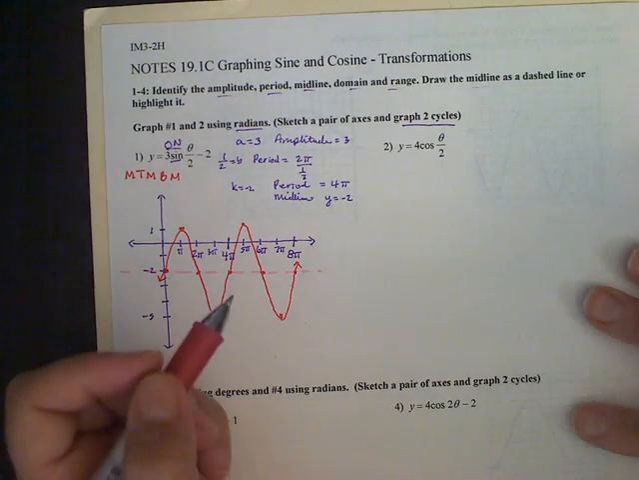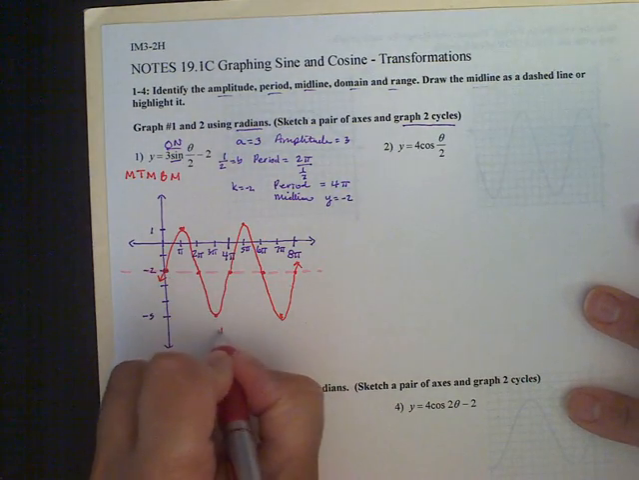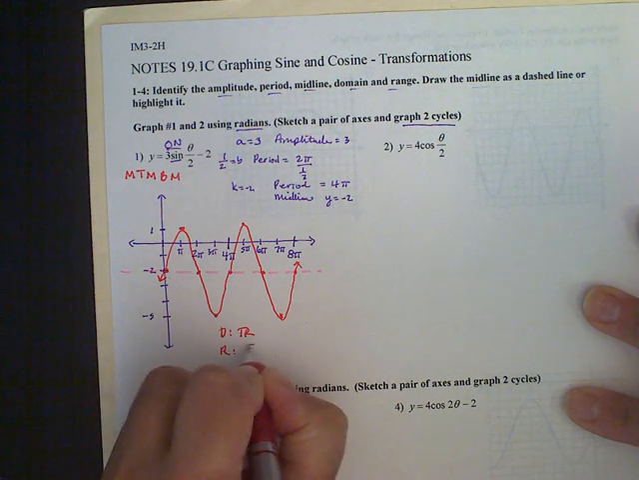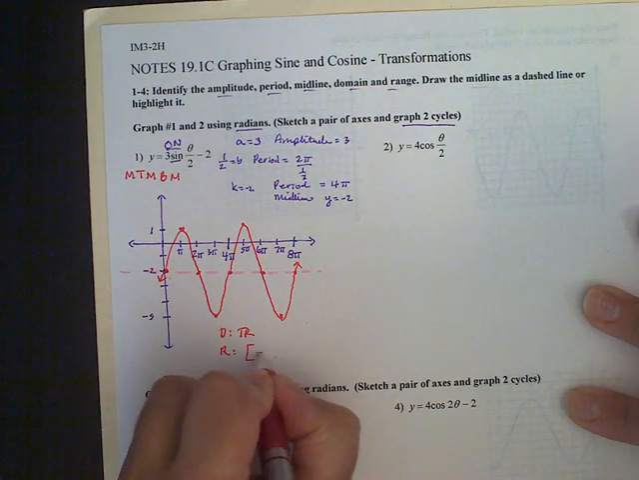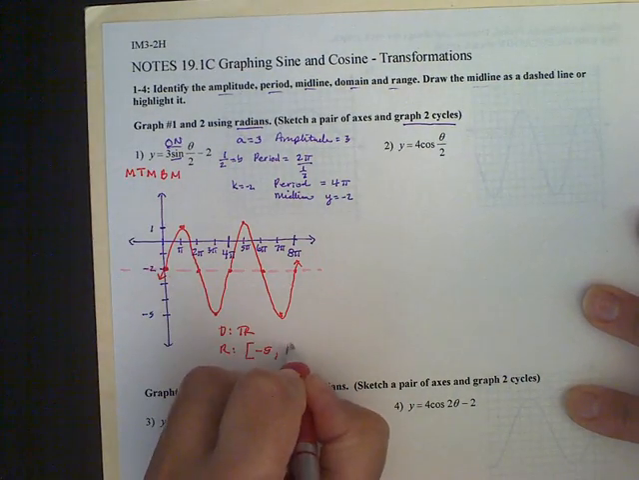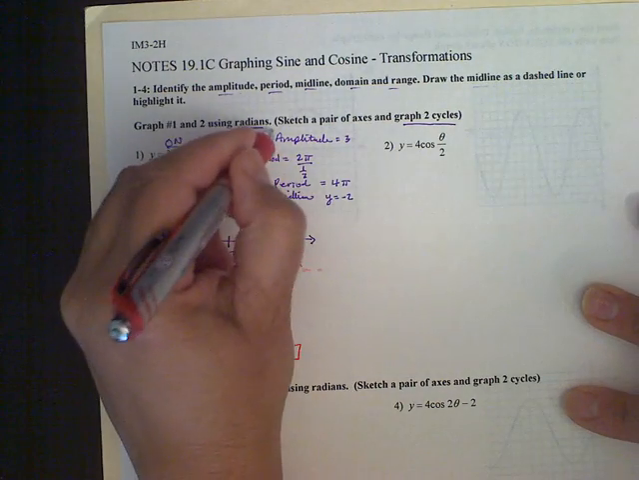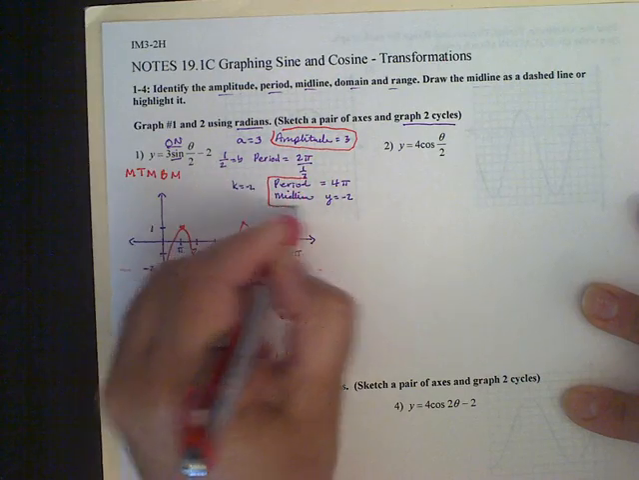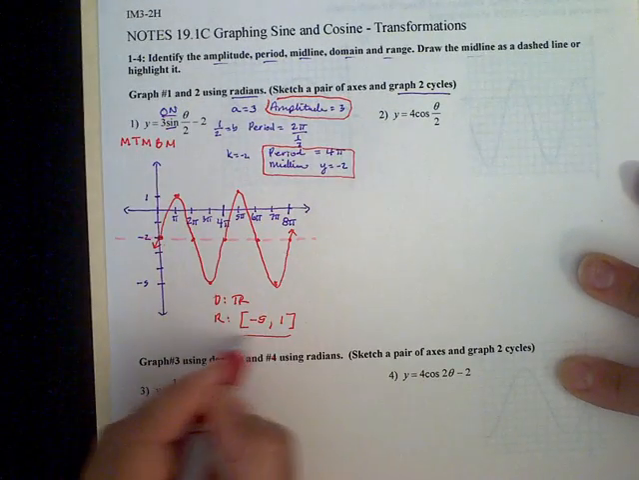The last part that you're supposed to give me is the domain, which we all know is all real numbers, and the range. How low is it going? It's going all the way down to -5. And how high is it going? It's going all the way up to 1. So we've answered all of those questions. Here's our amplitude. Here's the period and the midline. And here's your domain and your range.